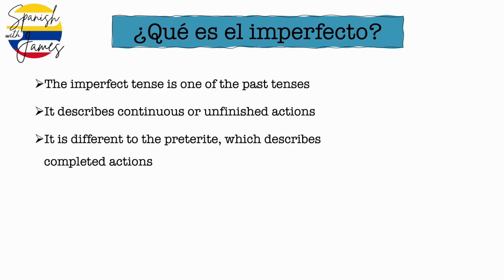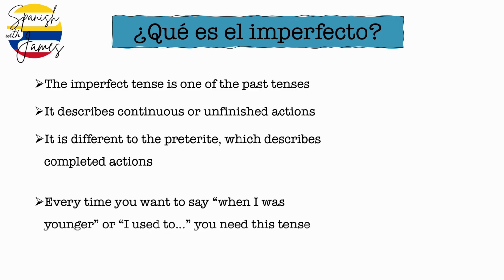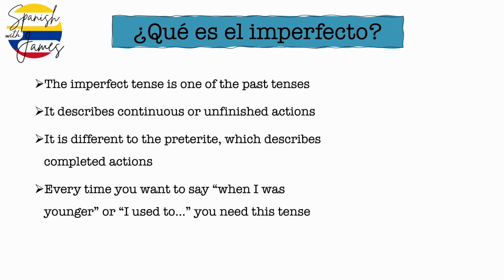The imperfect would be like yesterday I was going to the beach, or while I was going to the beach this other thing happened, or it's used for habitual actions, so things that happened over and over again over a kind of prolonged period in time. Like when I was younger, I used to go to the beach a lot. So every time you want to express an idea like when I was younger, or I used to do this, or this used to happen, if you want to put that idea from English into Spanish, you're most likely going to need the imperfect tense to do that.